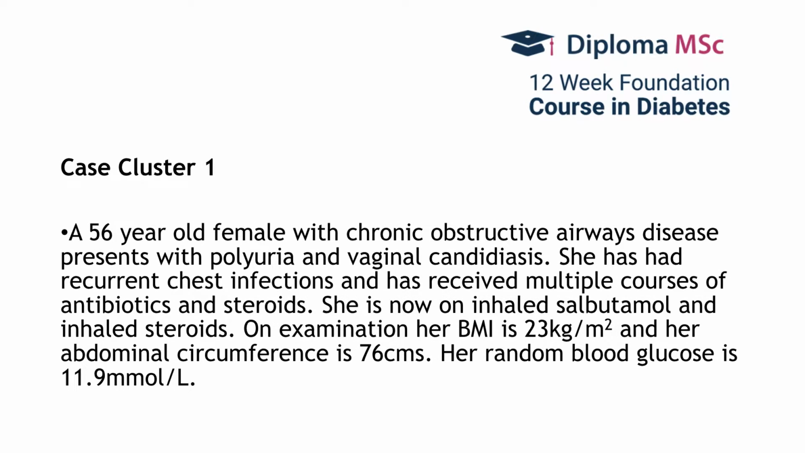Our first case is a 56-year-old female with chronic obstructive airway disease, presents with polyuria and vaginal candidiasis. She has had recurrent chest infections and has received multiple courses of antibiotics and steroids. She is now on inhaled salbutamol and inhaled steroids. On examination, her BMI is 23 kilograms per meter square and her abdominal circumference is 76 centimeters. Her random blood glucose is 11.9 millimoles per liter.